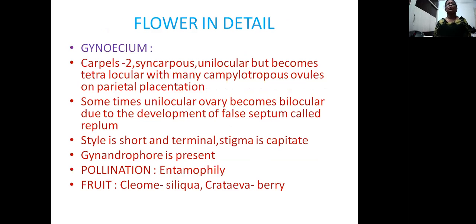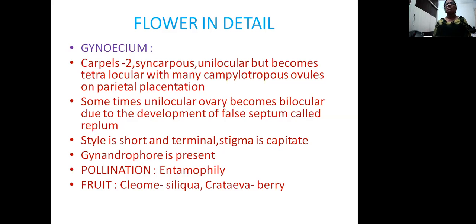Coming to the gynoecium, the carpels are two in number, so bicarpellary. These carpels are fused, so it is syncarpous. By the fusion of these carpels, a single chamber is formed, so it is called unilocular. But in some cases, this unilocular, superior ovary becomes bilocular due to the formation of a false septum called replum. There are many campylotropous ovules and parietal placentation.